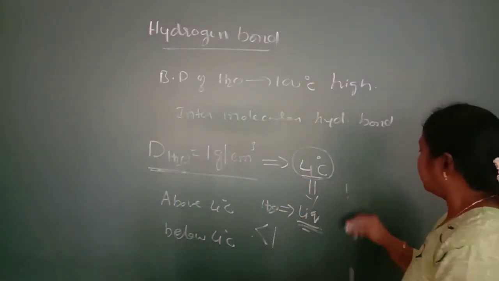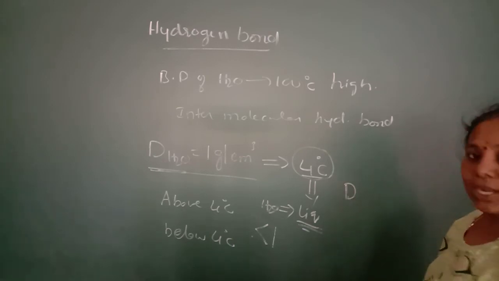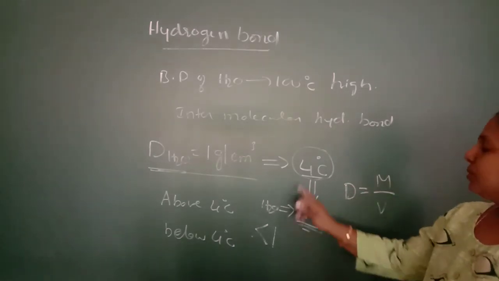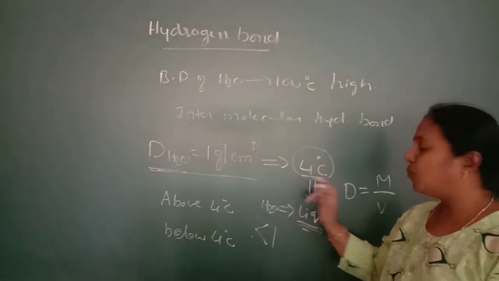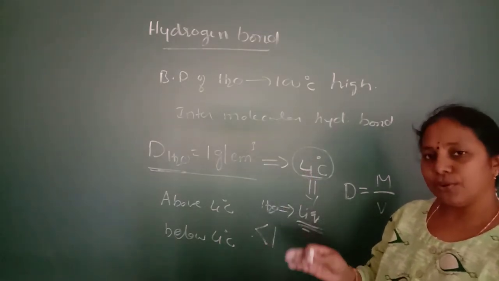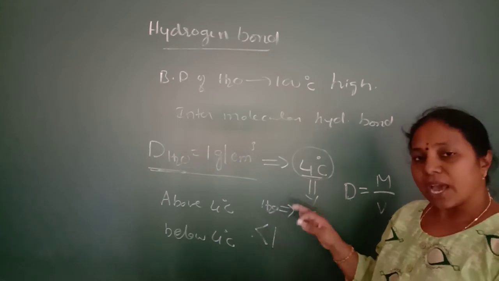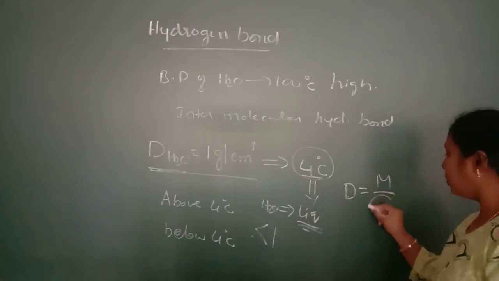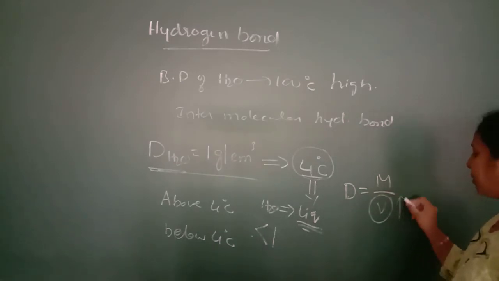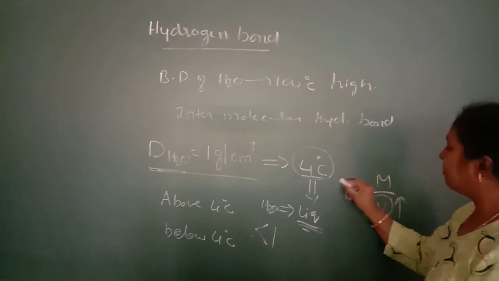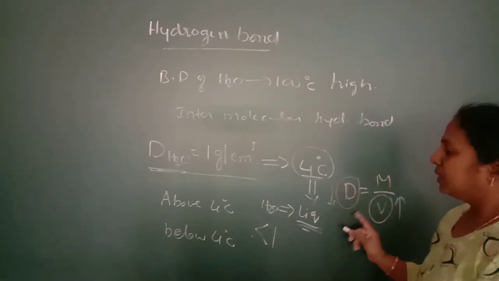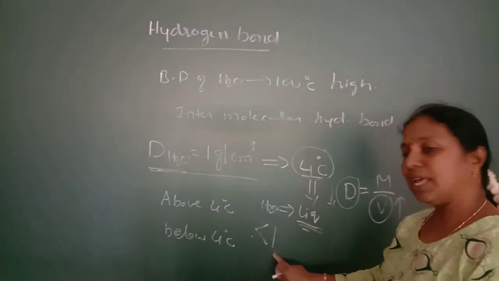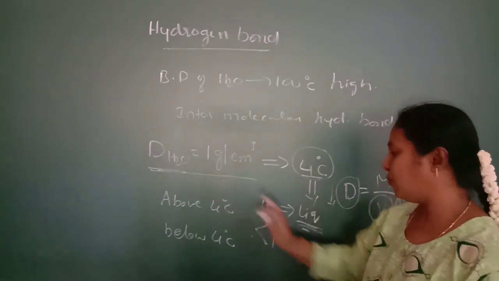Because in case of water, the density is equal to mass by volume. So if we decrease the temperature below 4 degrees Celsius, water gets into ice form. In the ice form, the volume gets increased. Because of the increase in volume, the denominator gets increased. Because of the increase in the denominator, the value of density gets reduced. That means below 4 degrees Celsius, the density of water is found to be less than 1.